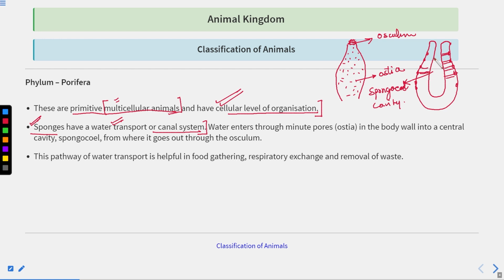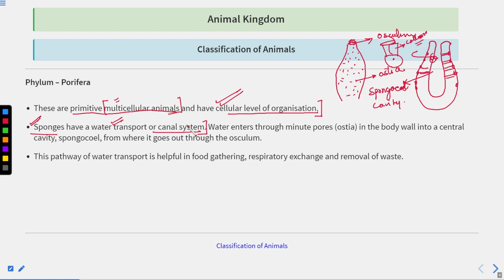If you see the internal lining, there is a very special type of cell here. It looks like this, with a collar-like structure. So these are called collared cells, or choanocytes. These cells are found only in this particular phylum.